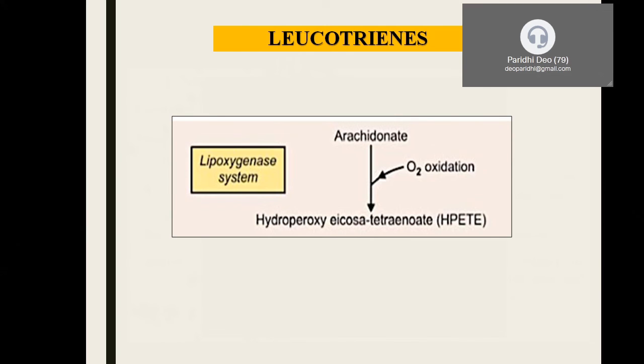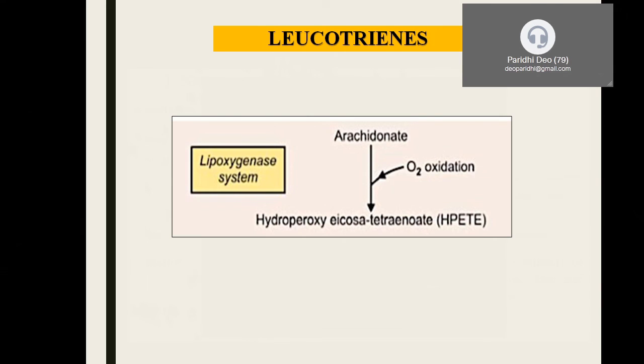Now coming to the other two substances that we need to discuss by the lipooxygenase pathway: leukotrienes and lipoxins. The second important molecules synthesized by the lipooxygenase pathway are leukotrienes. Leuko means they are present in the leukocytes. I told you, the cyclooxygenase system gives rise to prostanoids and the lipooxygenase system gives rise to leukotrienes and lipoxins. For leukotrienes, again the precursor is arachidonic acid, which is a polyunsaturated fatty acid. The release of arachidonic acid is the initial step in any kind of eicosanoids. It is released from the phospholipids with the help of an enzyme called phospholipase A2.